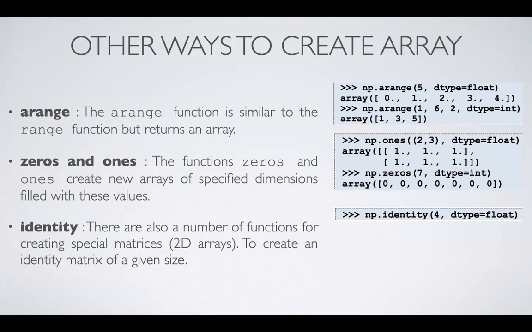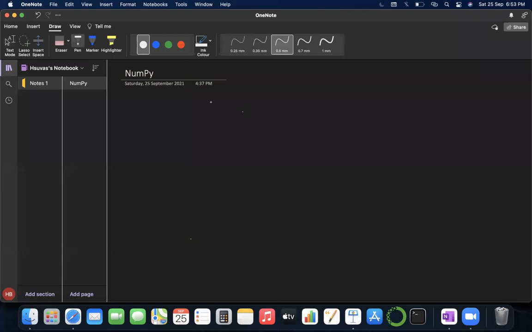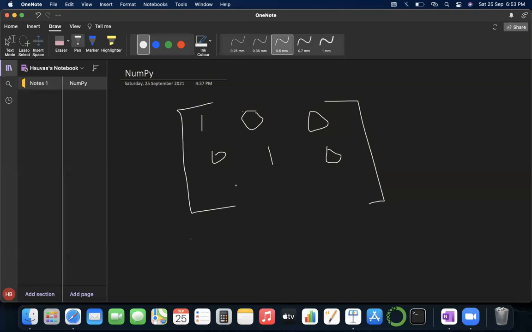Let me show you what an identity array is. In an identity matrix, the diagonal elements are 1, and the rest are 0. This is the identity matrix because the first element in the first row is 1, the second element in the second row is 1, and the third element in the third row is also 1. So this is what an identity matrix looks like.